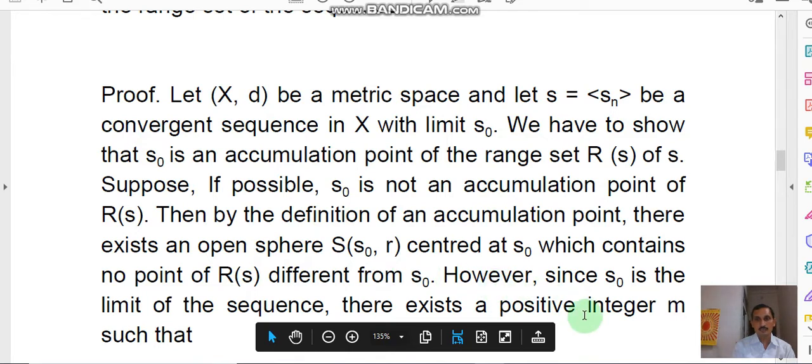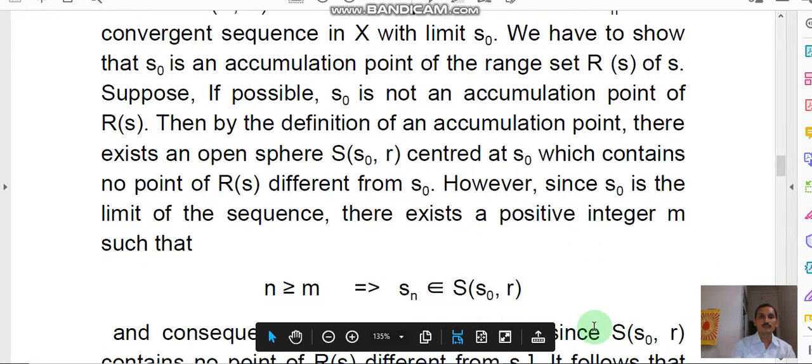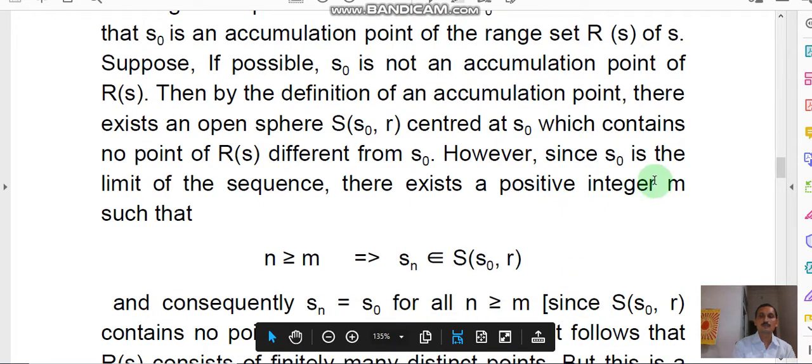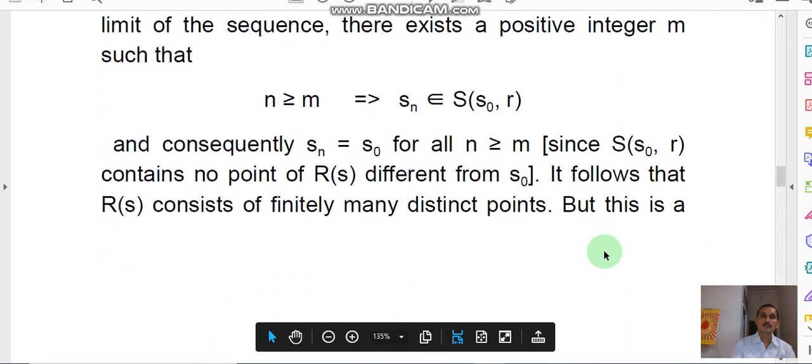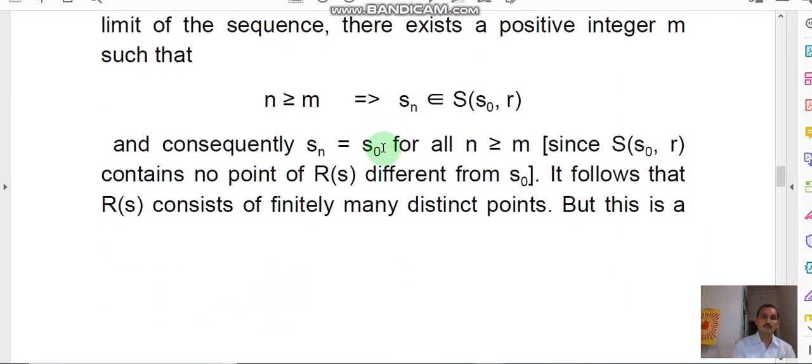However, since S0 is the limit of the sequence, there exists a positive integer m such that for all n greater than or equal to m, Sn belongs to S(S0, r). Consequently, Sn equals S0, because this neighborhood contains no other point other than S0. Therefore Sn equals S0 for all n greater than or equal to m.